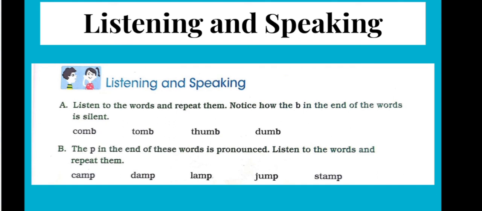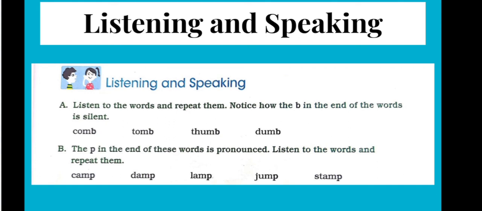In the first section, we have the words ending with B, but we don't pronounce the sound B. But in the second section, we have the words with the letter P, and we pronounce the sound P. Okay. So once again, we will revise it. The first section, exercise A: comb, tomb, thumb, dumb. The sound B is silent.